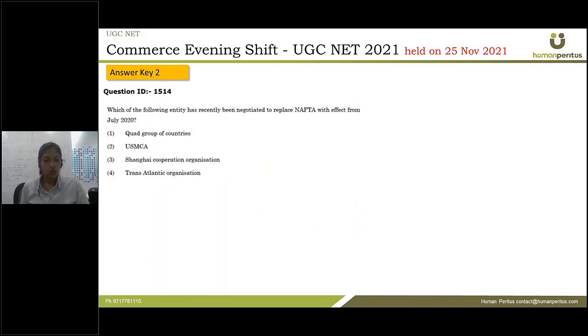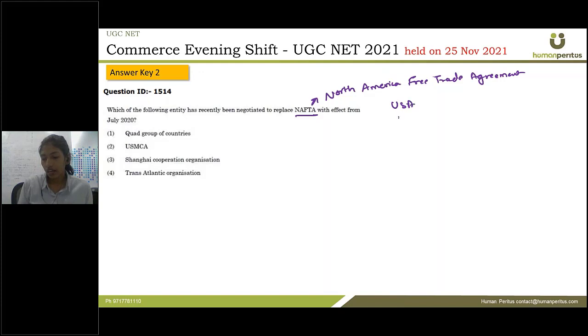Next, it is asking which of the following entities has recently been negotiated to replace NAFTA with effect from July 2020. So NAFTA is an agreement between North America. It is a free trade agreement. Now the North America free trade agreement is between USA, Canada and Mexico.